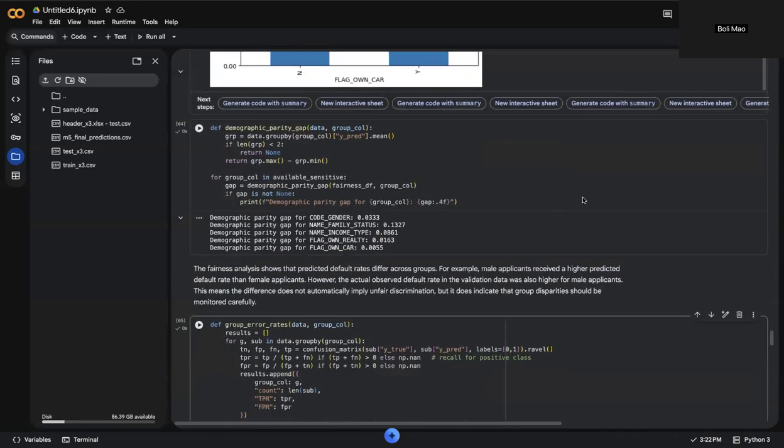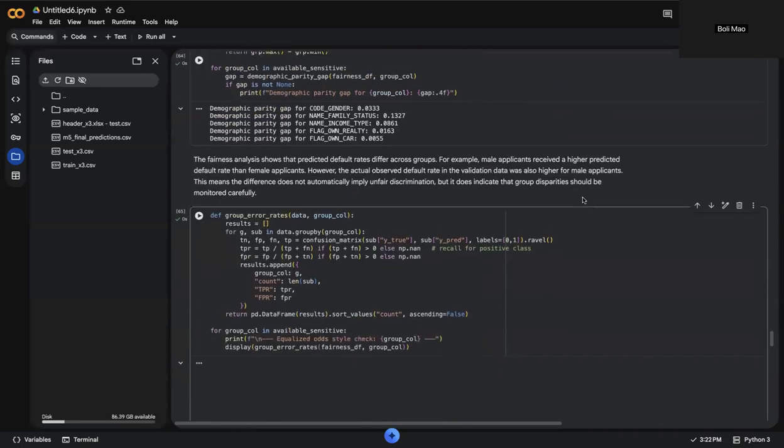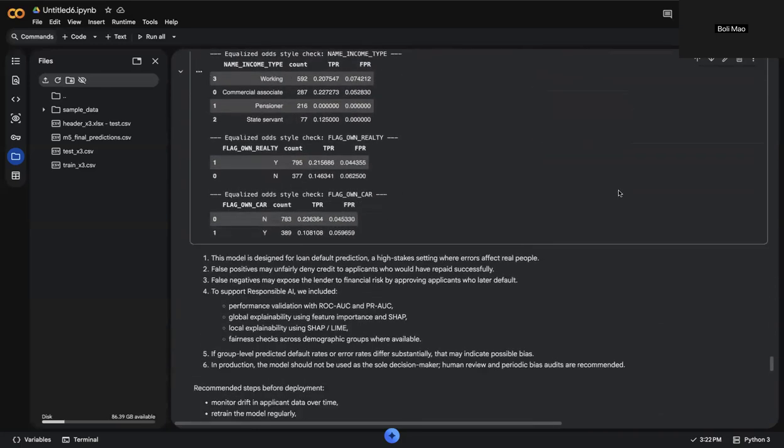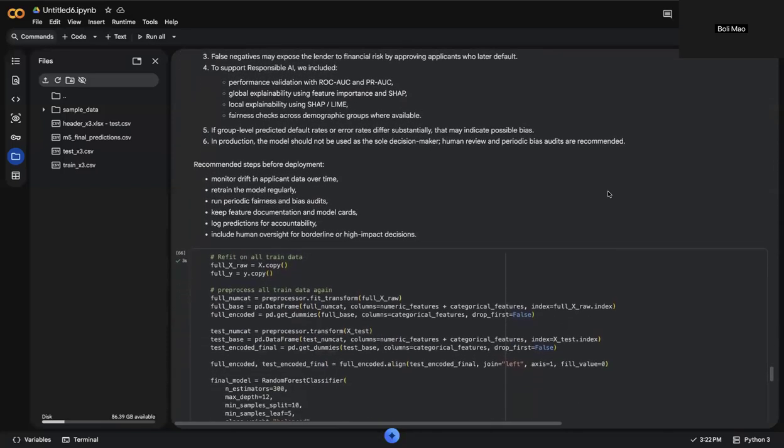In conclusion, the project demonstrates how a machine learning model can be developed for credit risk prediction while incorporating responsible AI principles. The random forest model achieved reasonable predictive performance and provided interpretable insight into feature importance.